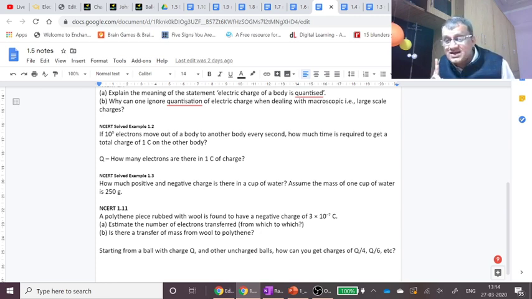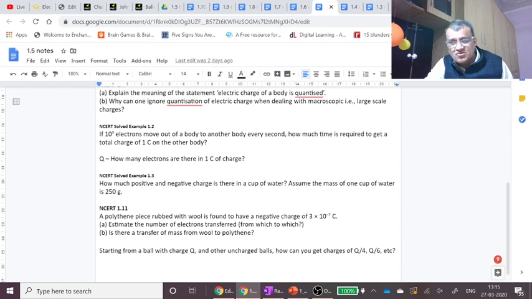Now that's where one term comes, quantization, that it carries a set amount of charge. It is not that a fatter electron, a thin electron, a weak electron, a powerful electron carry different charges. No, it is not so. Quantization means that every electron carries a set amount of charge, which is 1.6 into 10 raised power minus 19 coulomb.